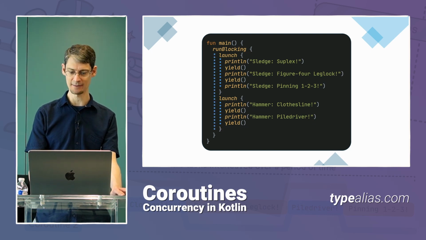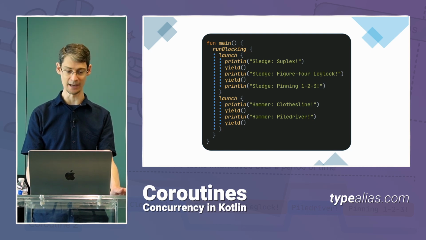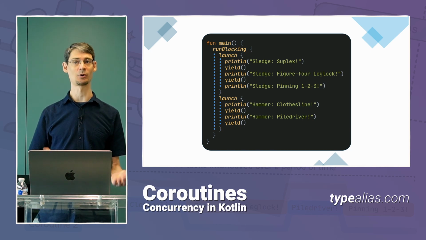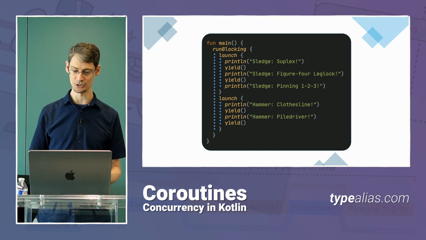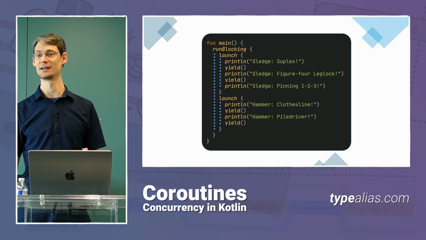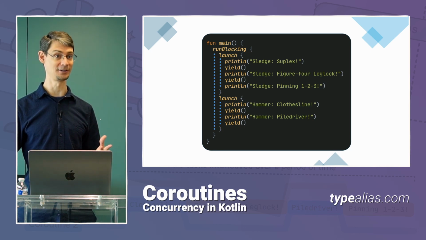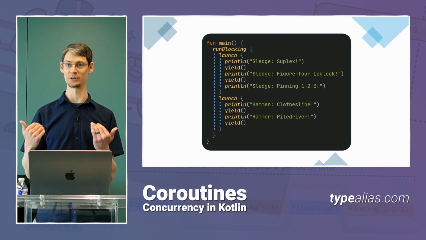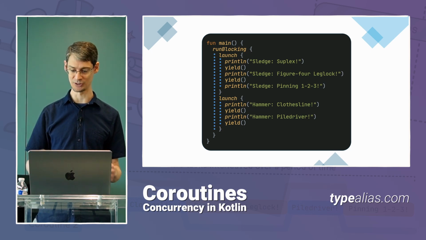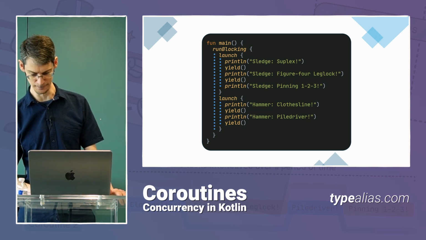And for what it's worth, we also have the third coroutine, which is the one created by runBlocking on the outside there. This is something we're going to come back to before the end of the presentation, because we have one coroutine creating two more coroutines. This puts them into a hierarchy of coroutines where they have a relationship between each other. And this is very helpful when it comes to things like cancellation and exception handling. So we'll see that later in the presentation.